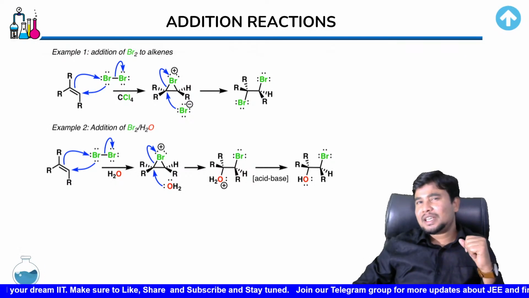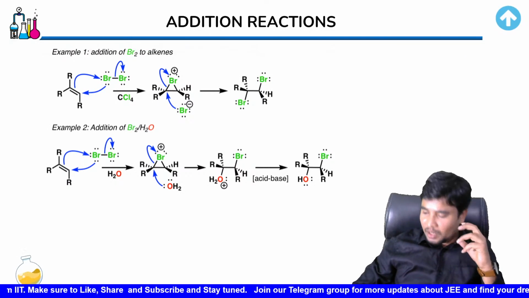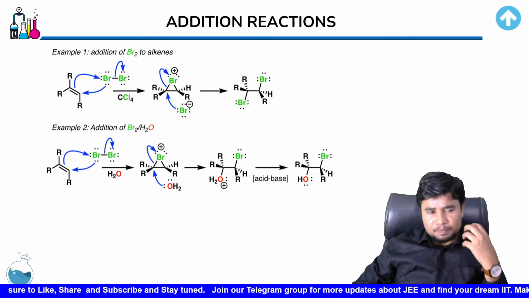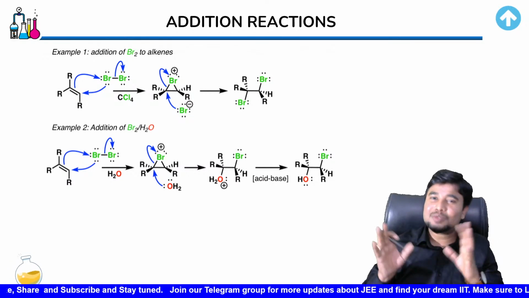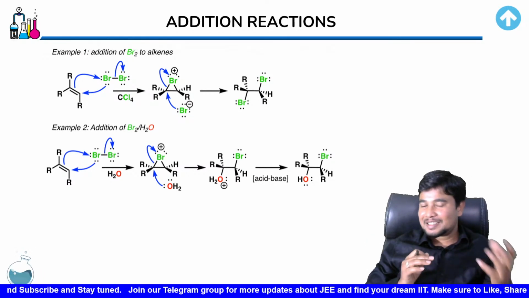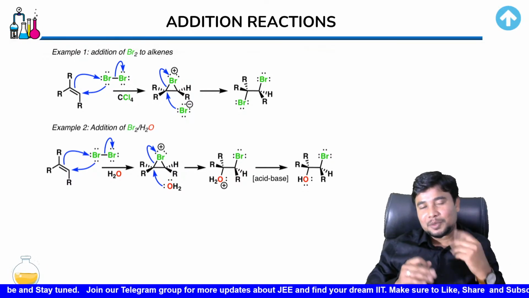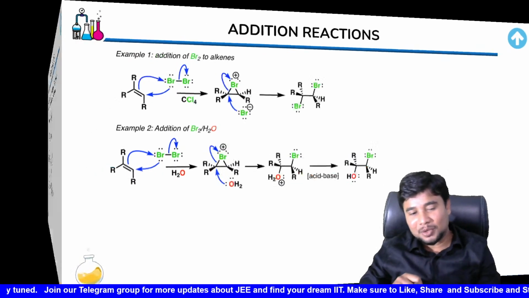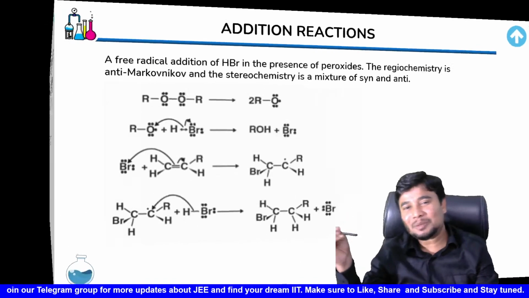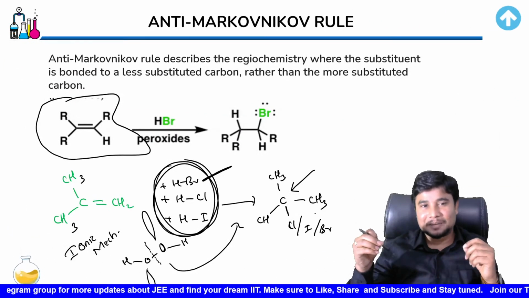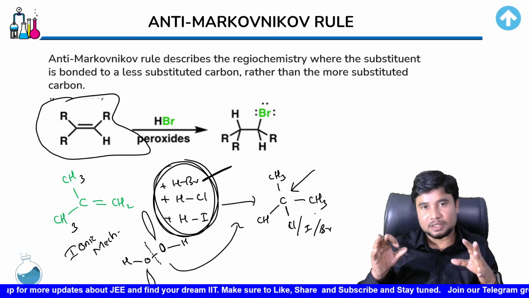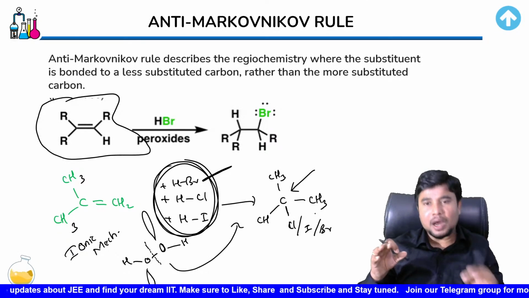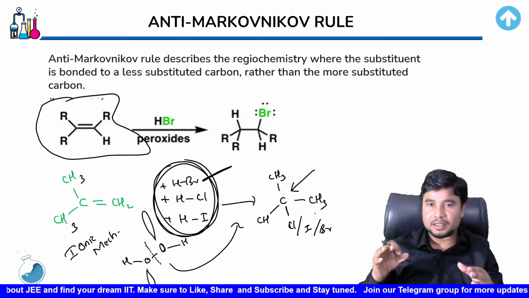One common mistake most students make is they feel like this anti-Markovnikov rule can be used with any alkyl halide. Like, let us say if HCl is given in the presence of H2O2, what we end up doing is we attach it over the place which we expect for HBr. But that is not correct at all. Markovnikov rule is true for anything.